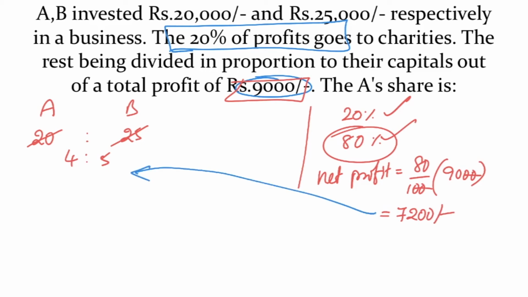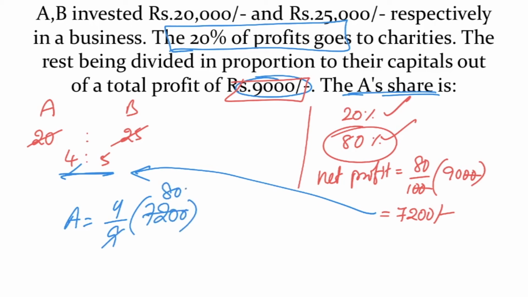That is to be shared in this ratio 4:5. We require the share of A. Share of A is equal to 4 parts divided by 4 plus 5, 9 parts, out of 7,200, 9 8 times 72. Answer is 3,200. A's share is 3,200 rupees.